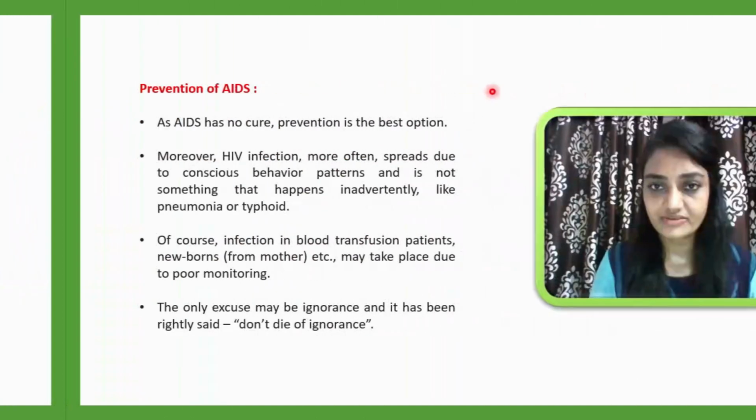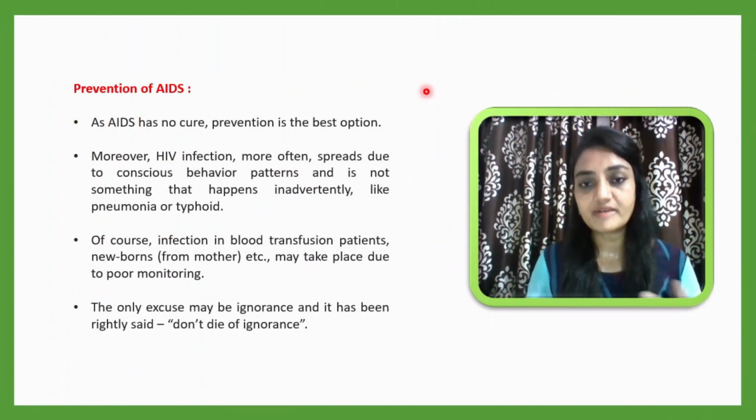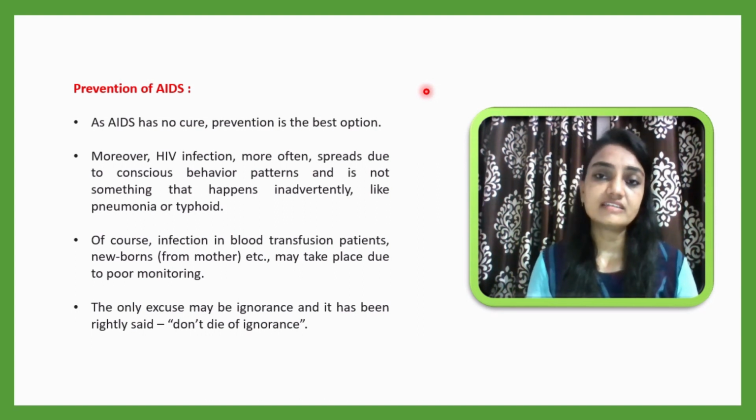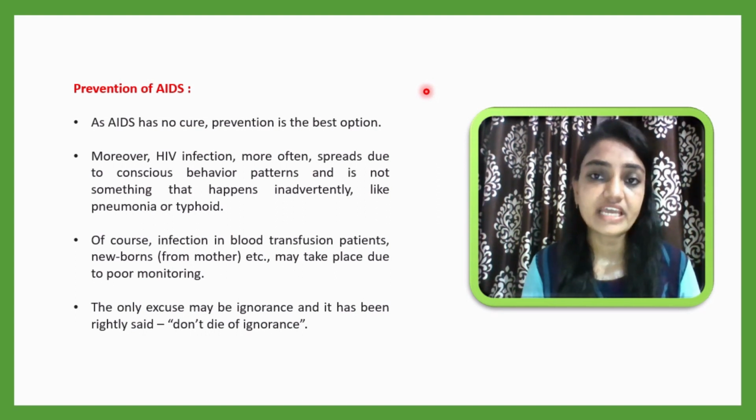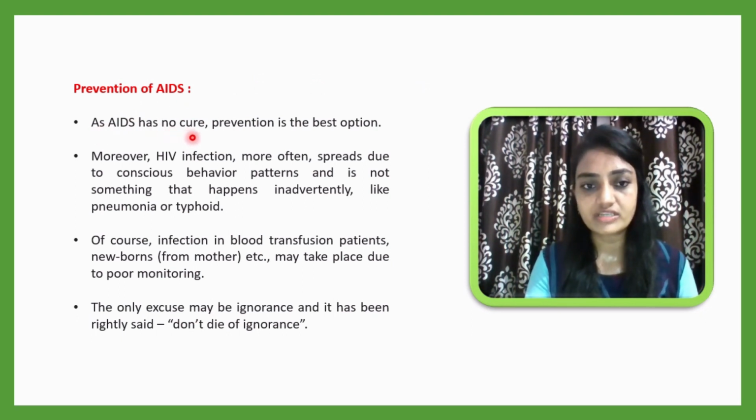So as I told you, total cure is not possible, but if a person takes some preventive measures or precautions, they can protect themselves from the HIV infection. So let me understand what the preventive measures for AIDS are. AIDS has no cure. You cannot cure the disease totally. Prevention is the best option, because it is said that prevention is always better than the cure.